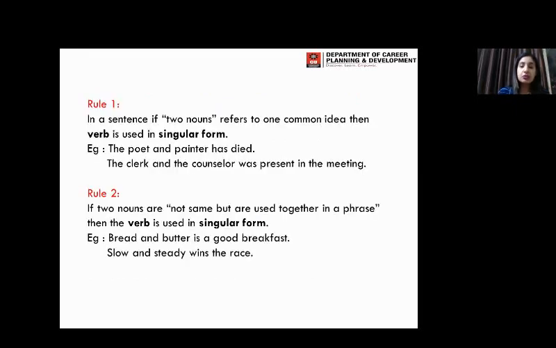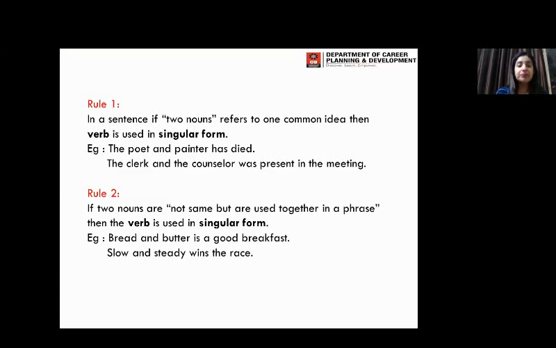Now, rule number 1 says that in a sentence, if two nouns refer to one common idea, then the verb is going to be in singular form. Irrespective of the fact that there are two nouns or two subjects, they are referring to one idea. So one idea is going to be taken in the singular form and the verb is going to be singular.